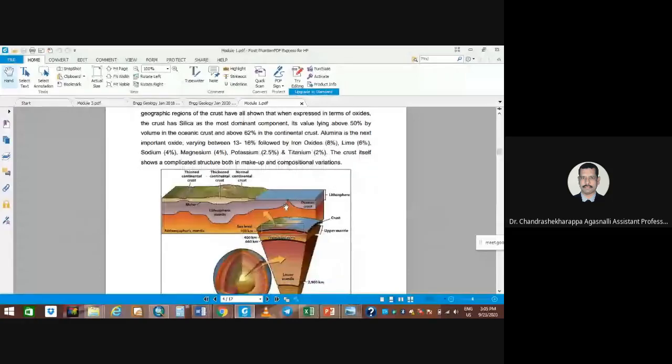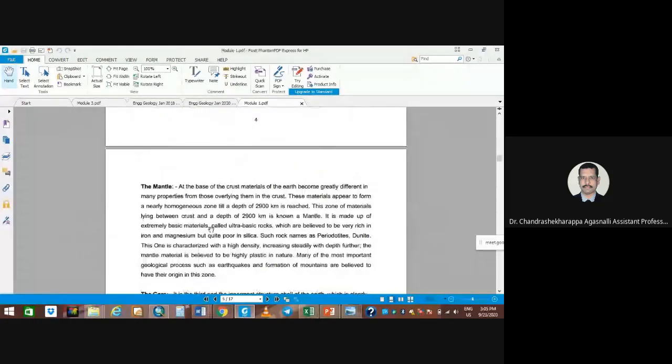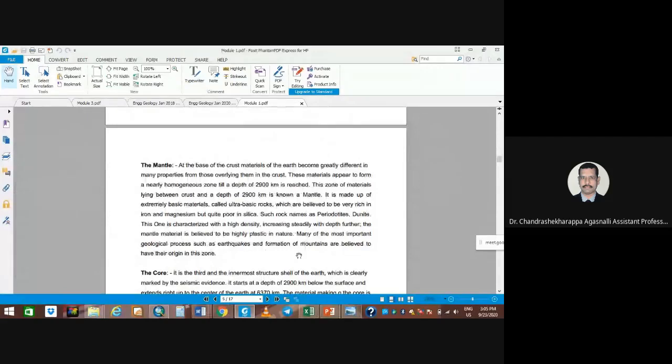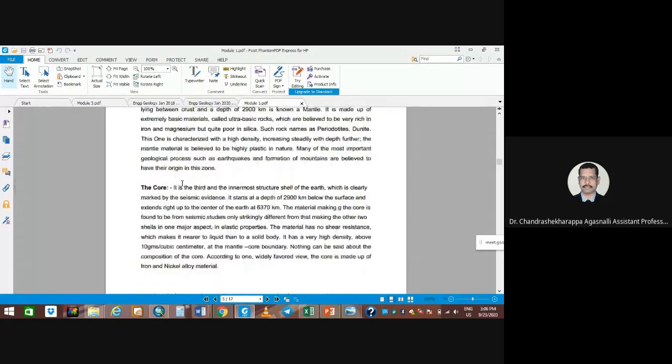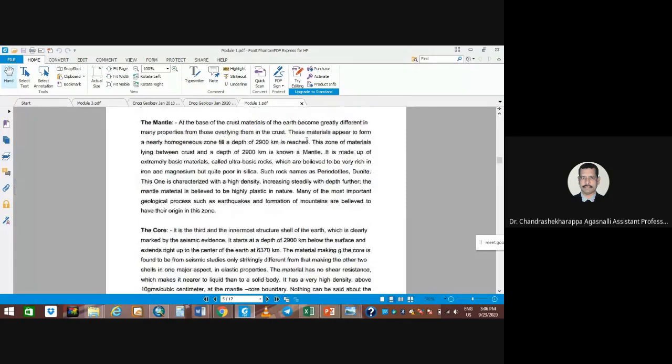When it comes to the mantle, it is almost homogeneous. It is dunite, with a highly plastic nature. The core is iron and nickel, at the central core, and the mantle has ultra basic rocks, extremely basic and ultra basic rocks.